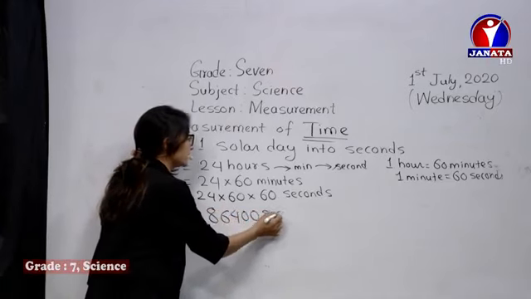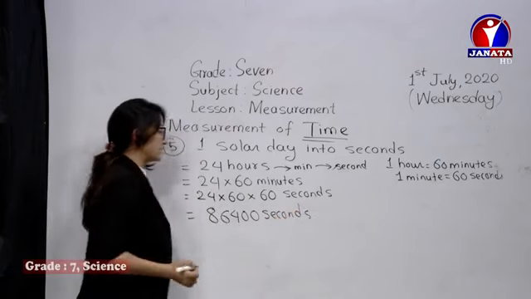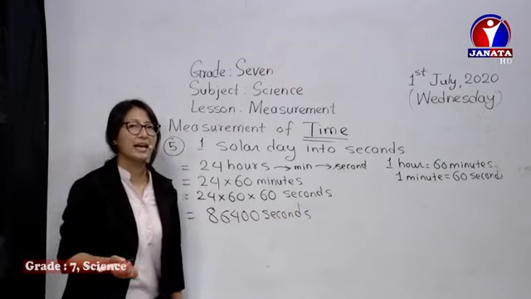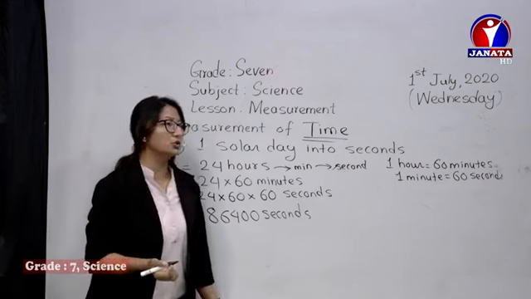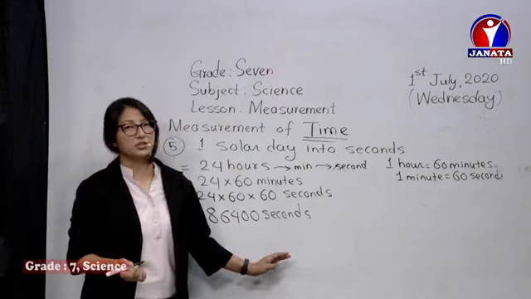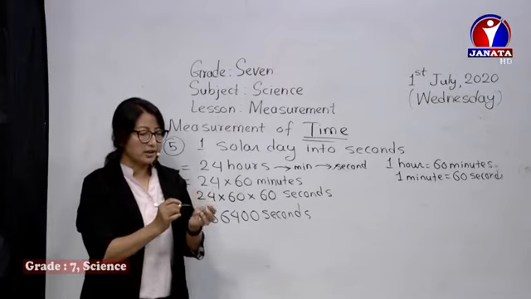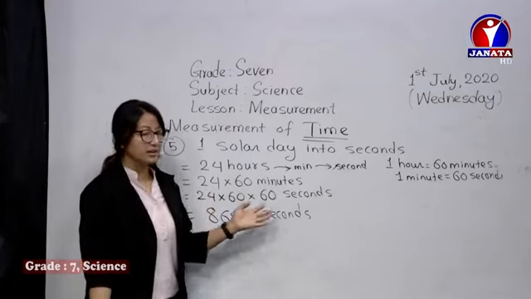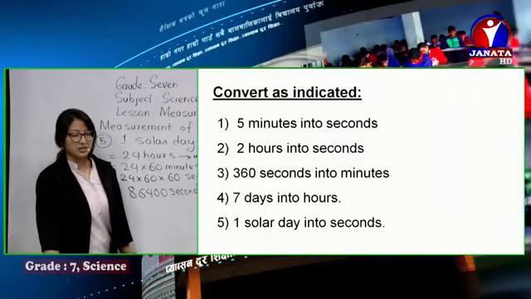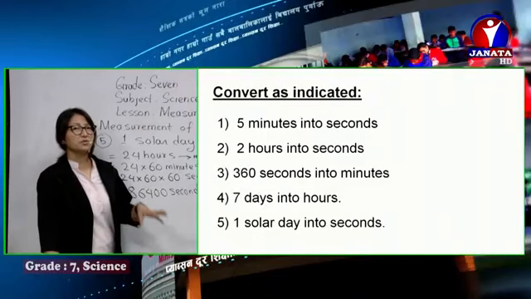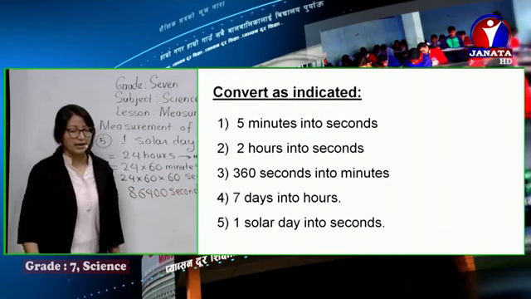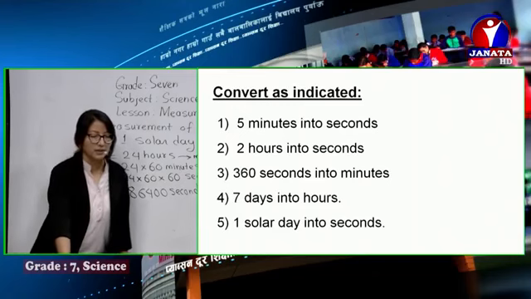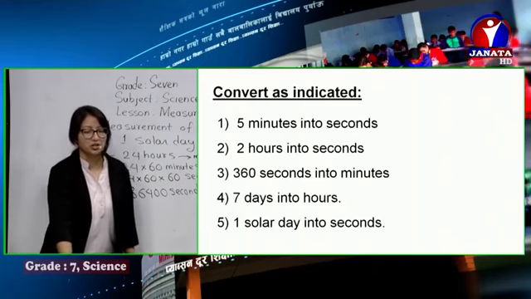86,400 seconds. See, 1 day consists of 86,400 seconds. So this is how we can do the problems related to conversion. The remaining ones you can easily solve on your own, like 2 hours into seconds. Now if you have to change from smaller units to bigger units, you have to divide. It's very simple. Just follow the rule and practice. That's all related to measurement of time.